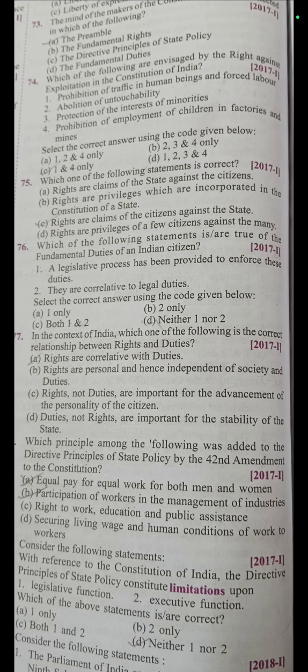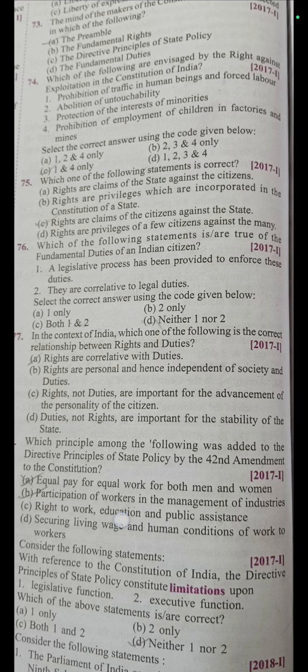The next one is, which one of the following statements is correct? The statements given here are: rights are claims of the state against the citizens; rights are privileges which are incorporated in the constitution of a state; rights are claims of the citizens against the state; rights are privileges of a few citizens against the many. So all these statements are regarding rights.